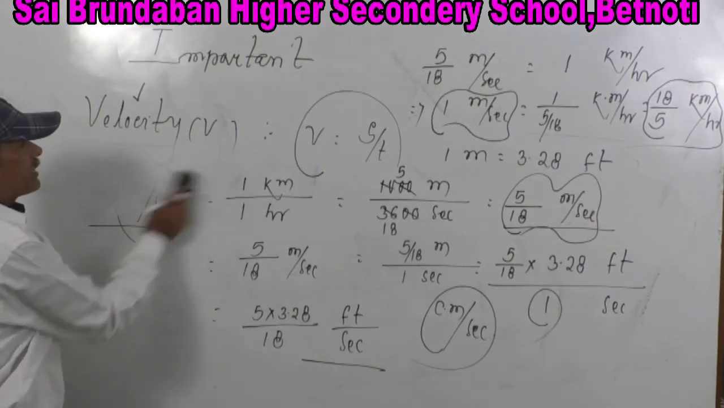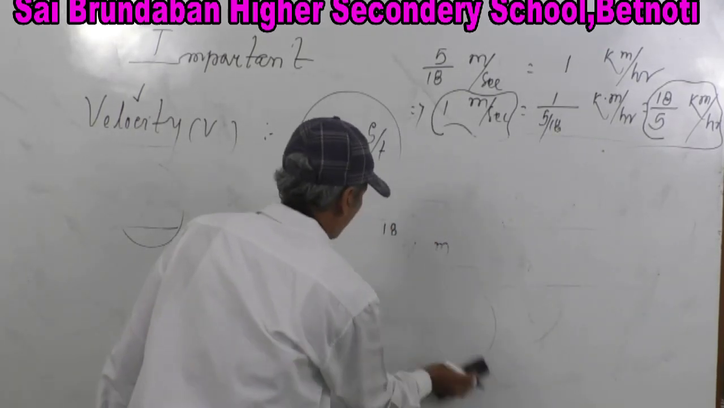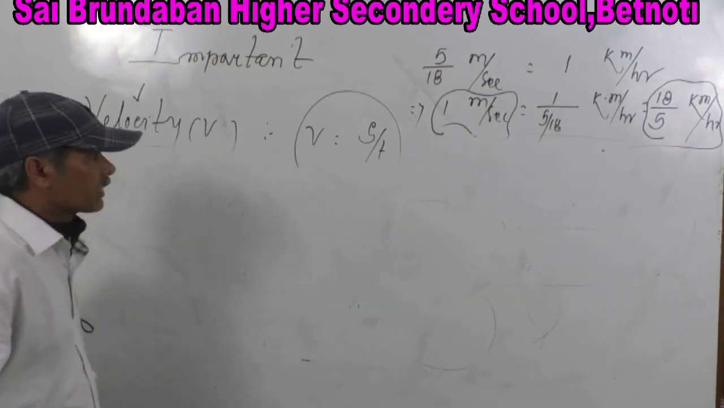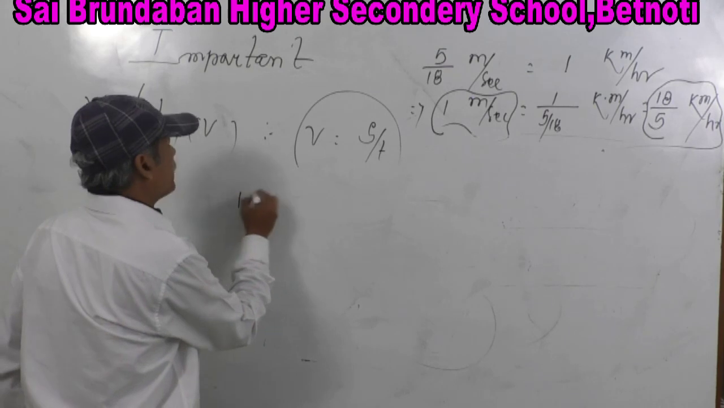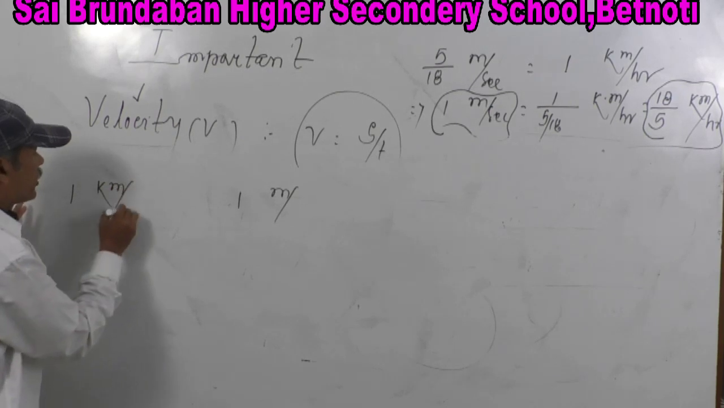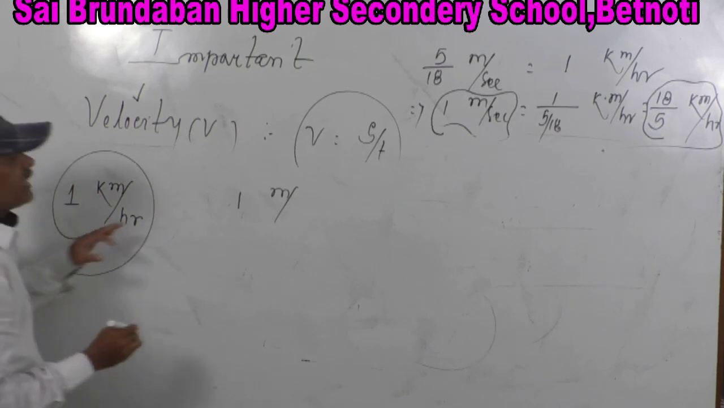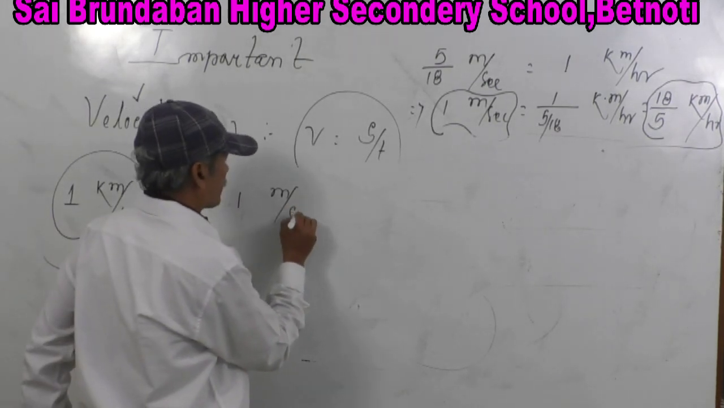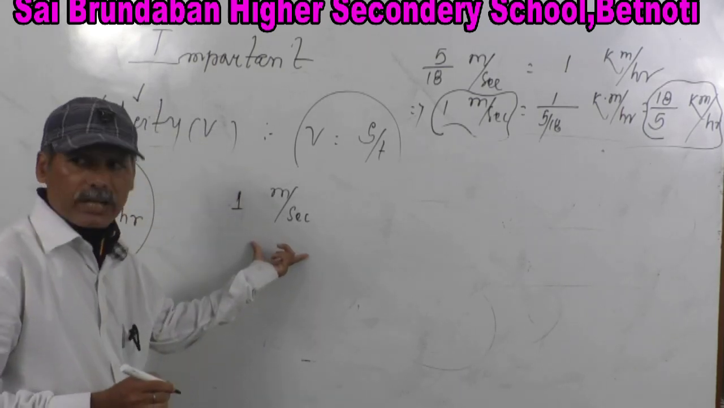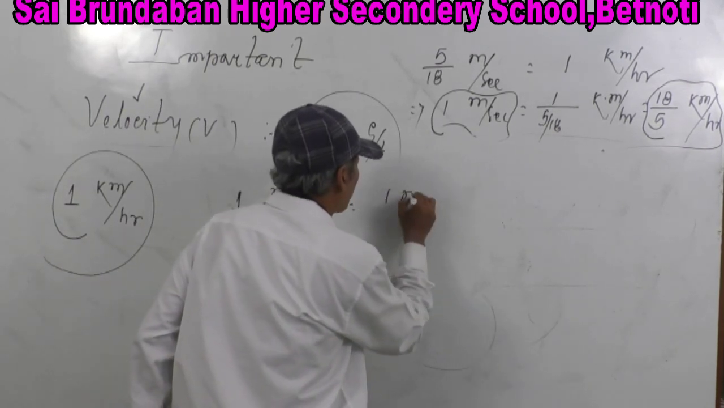Let's move to acceleration. Now look inside v by t, we saw 1 meter per second, that was 1 kilometer per hour. Remember, that was 1 kilometer per hour. Now it is 1 meter per second. It is already in the MKS system. You try to convert it to the CGS system. Very easy. This is 1 meter by 1 second.